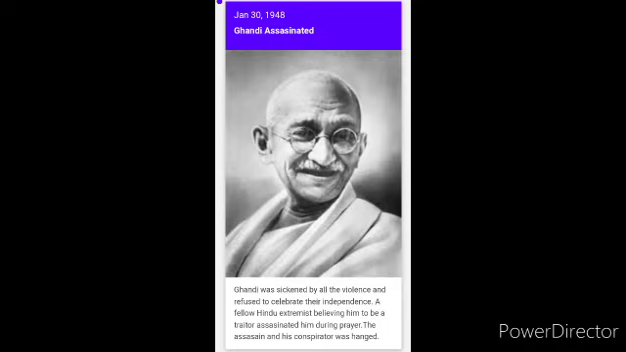January 30, 1948, Gandhi assassinated. Gandhiji was sickened by all the violence and refused to celebrate independence. A fellow Hindu extremist, believing him to be a traitor, assassinated him during prayer. The assassin and his conspirator were hanged, and it was a great loss for India.